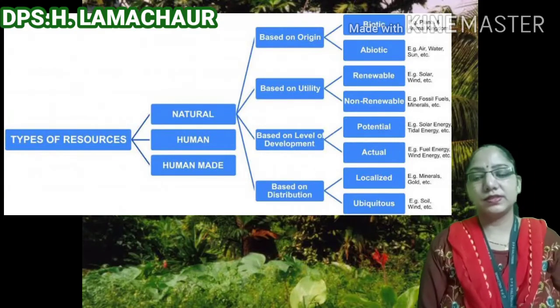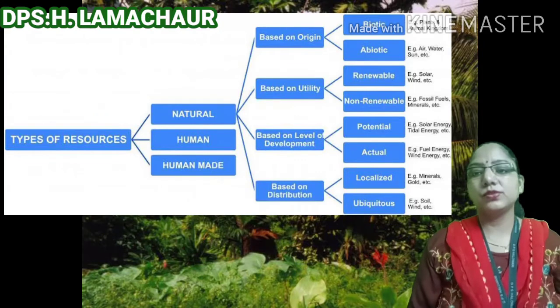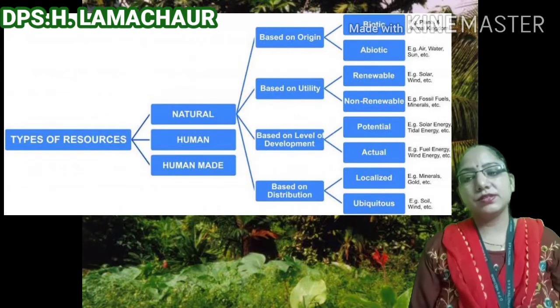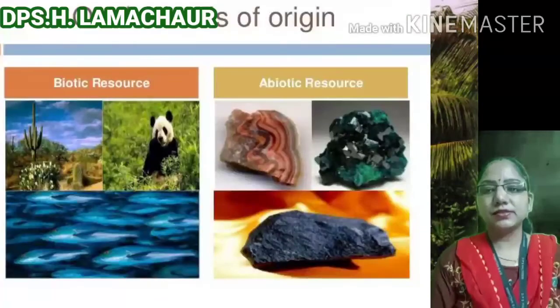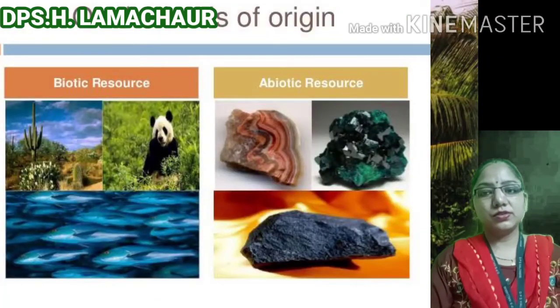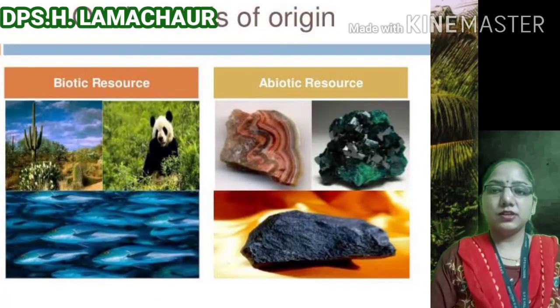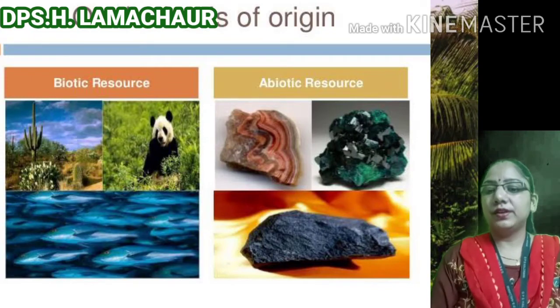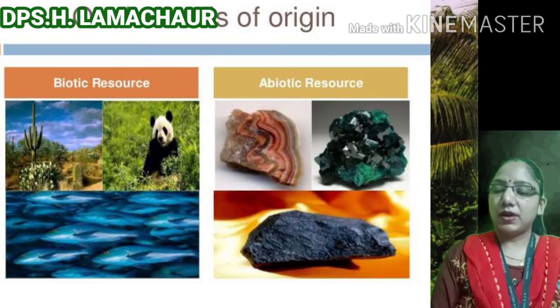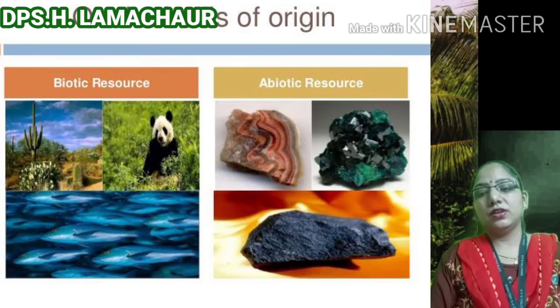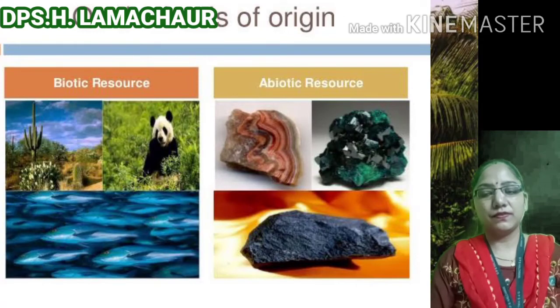First of all, we will see the classification of resources on the basis of origin. On the basis of origin, resources can be classified into two parts: biotic and abiotic. Biotic is considered the living resources and abiotic the non-living resources.